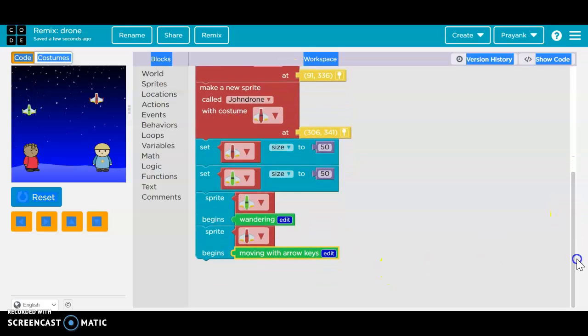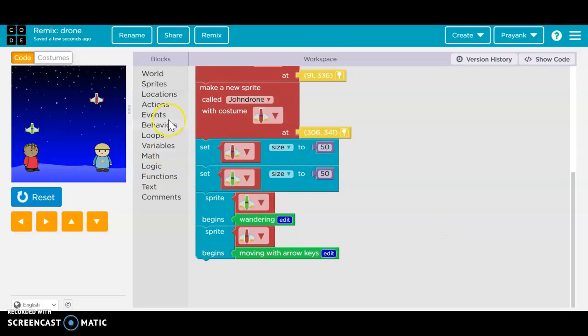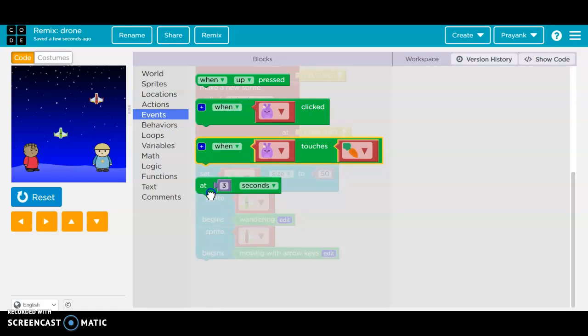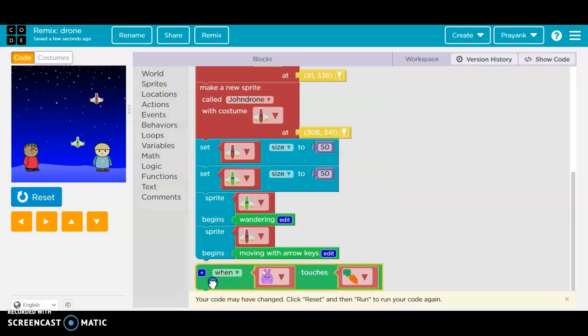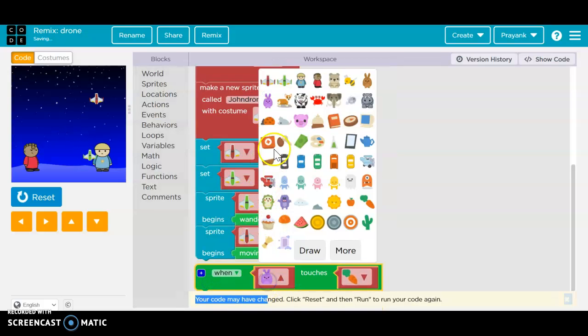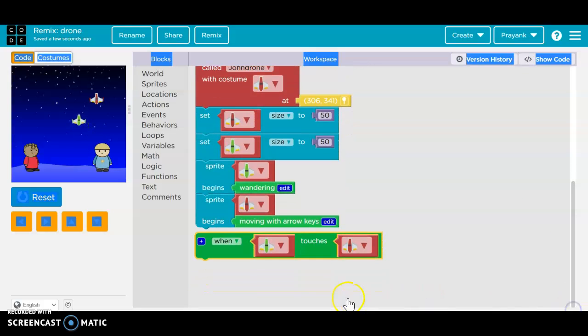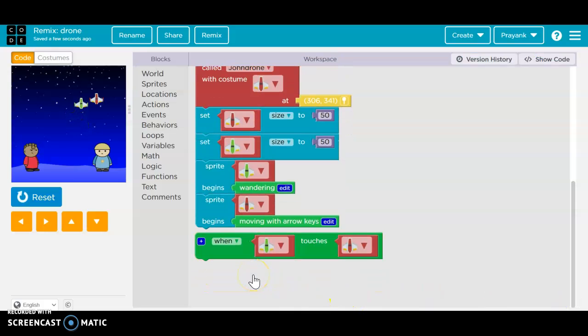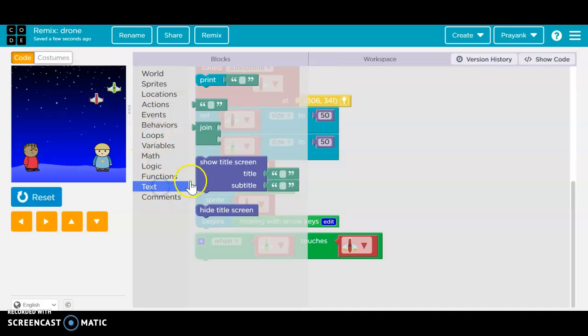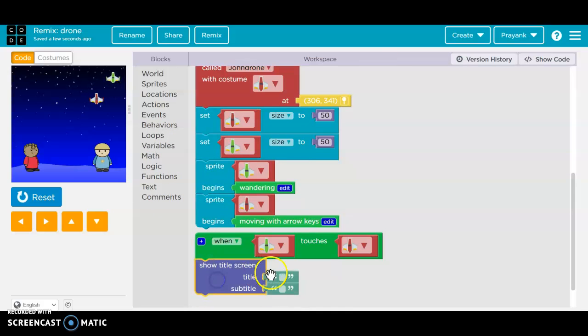So for that, I am going to go to the events and then when a sticker touches the sticker, and I will change when this touches the red row, and then I will go down here and take the text button and show title screen.